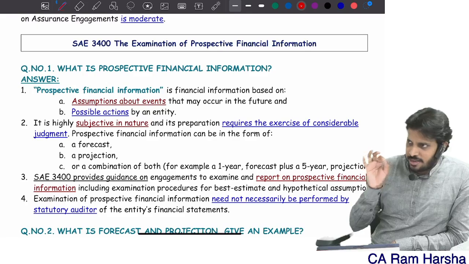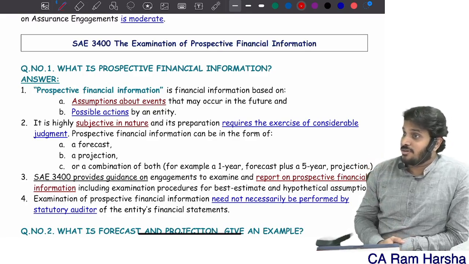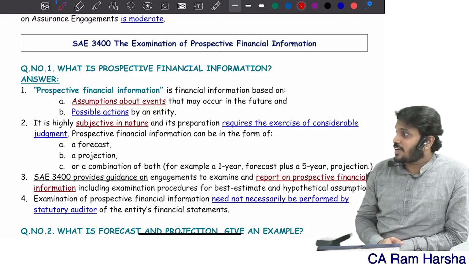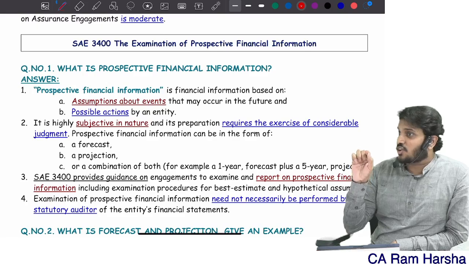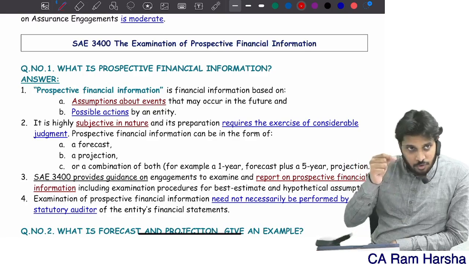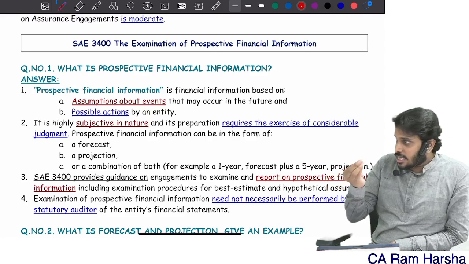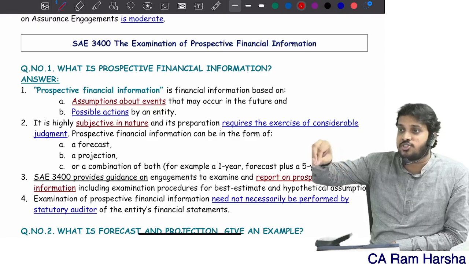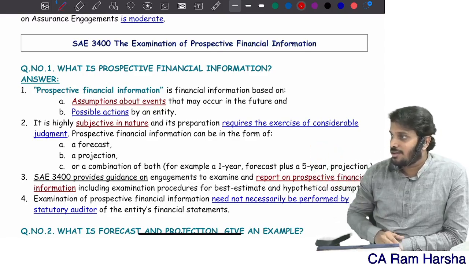In moderate assurance, even in projections, how do we give the report? Nothing has come to our attention to say that assumptions are not reasonable. We give the opinion like this: nothing has come to our attention to cause us to believe that the assumptions used are not reasonable.